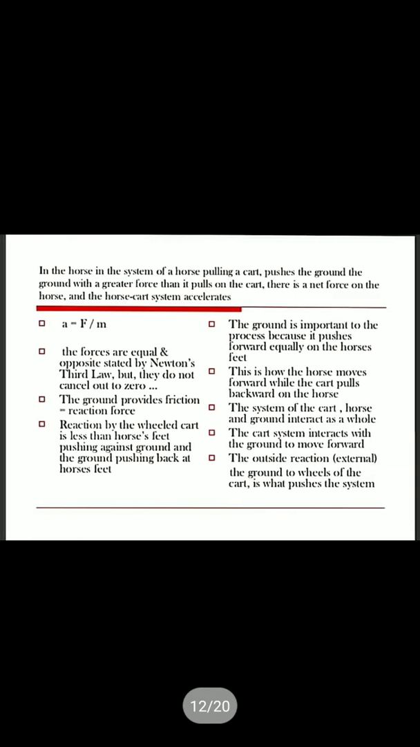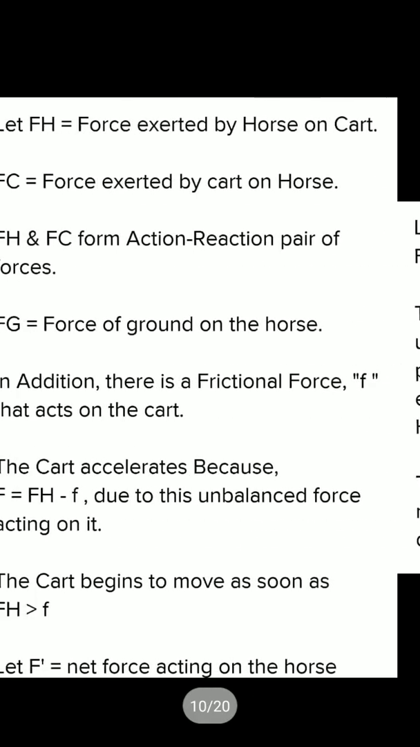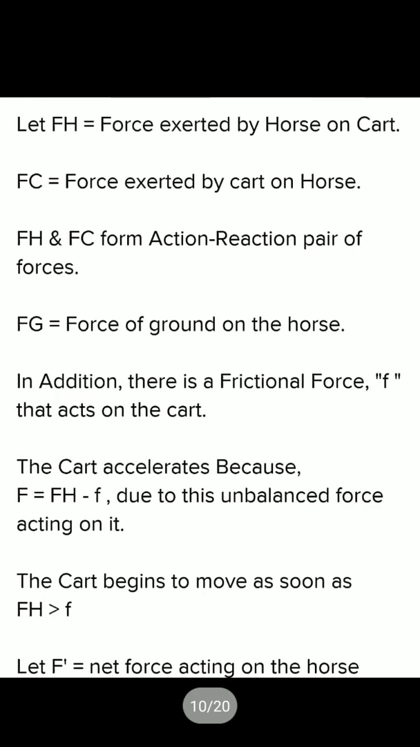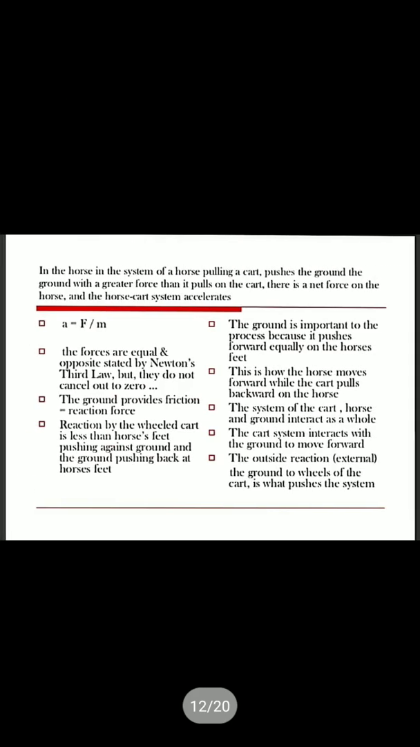Now you can explain this horse and cart problem point-wise also. You can write either in this way, with Fg and Fc, which is a mathematical expression, or point-wise, where the same thing is written. I will read it once. In the system, a horse pulling a cart pushes the ground, and the ground pushes back with a greater force than it pulls on the cart, so there is a net force on the horse and the horse-cart system accelerates.